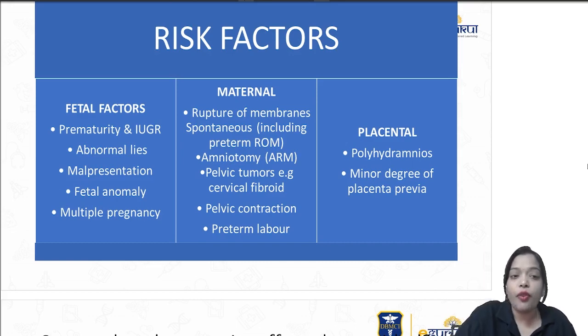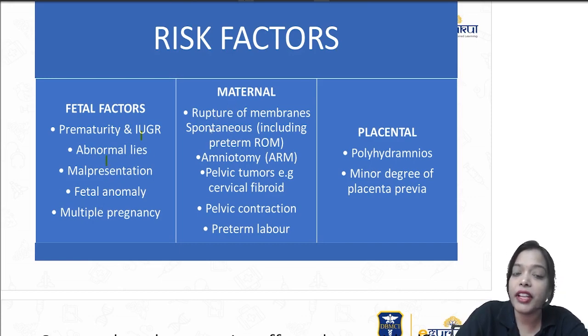Same thing you see here. Abnormal lie, oblique lie, transverse lie, breech, especially footling because footling doesn't snugly fit into the pelvis, fetal anomalies, and multiple pregnancy, twins also, where again you have the risk of malpresentation, so it doesn't fit and you have the chance of the cord slipping. Prematurity, again the baby is small, so the cord can slip. So prematurity and IUGR, abnormal lies, malpresentation, fetal anomaly, multiple pregnancy. Abnormal lies mainly means the transverse lie and oblique lie.